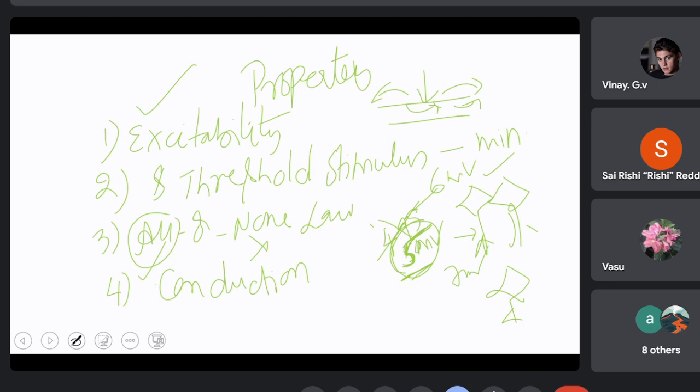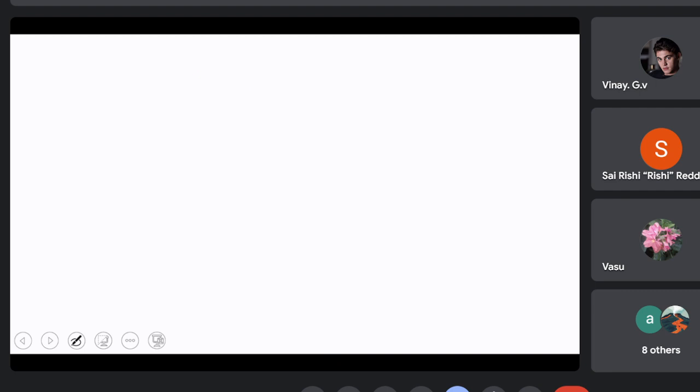And it exhibits another phenomenon called the refractory period, which I will explain when we deal with muscle. Not to waste our time here, I will explain it there.